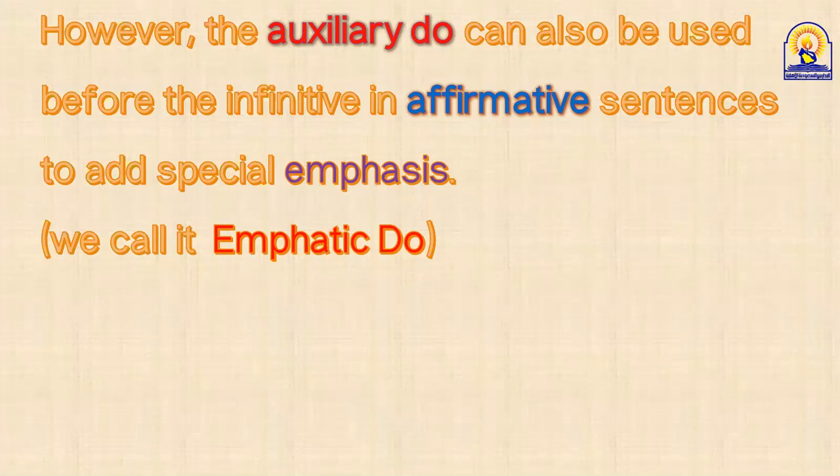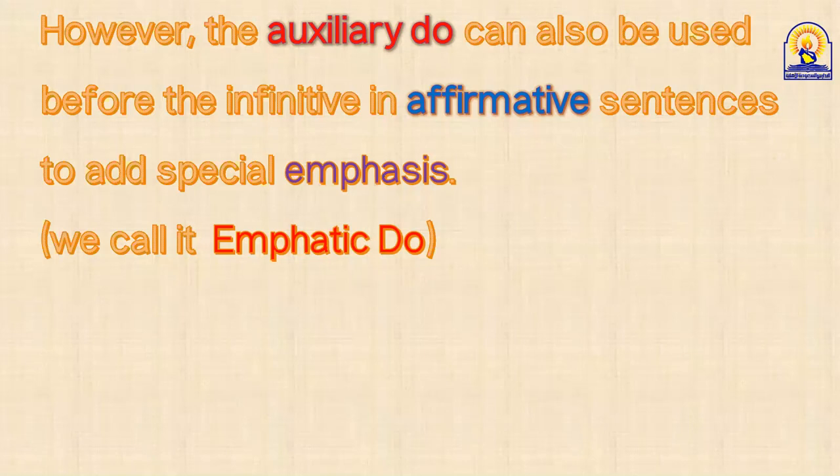In affirmative sentences, I told you in slide number 3, اتعودنا ان do or does or did او الفيرب to do بيكون main verb. But can we use do or does or did as auxiliary verb in affirmative? You know how? يعني يكون عندي other verb after do في affirmative? Yes, we can.